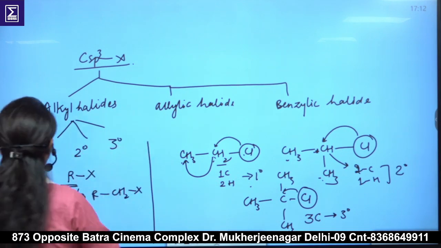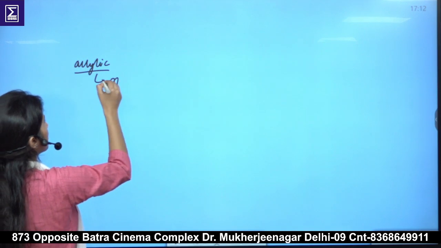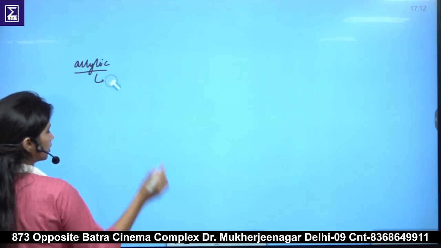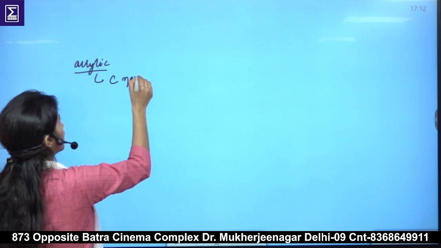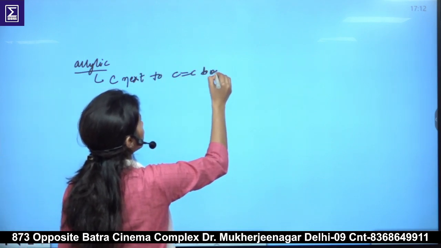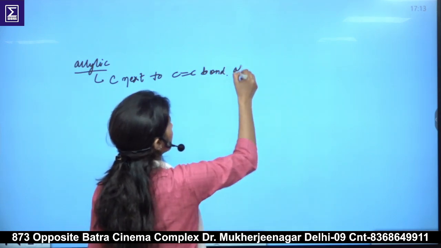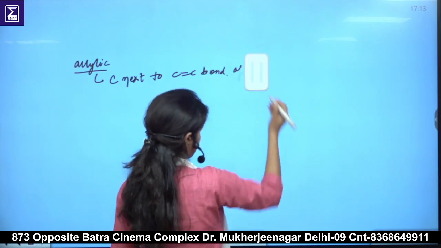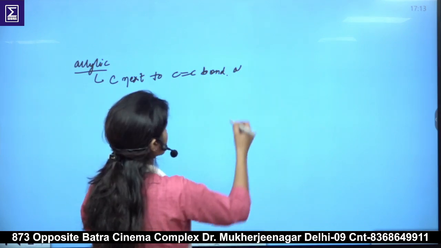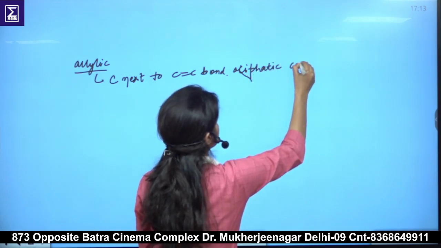And in the case of allylic alkyl halides, the word allylic means next to the carbon-carbon double bond of aliphatic compounds.